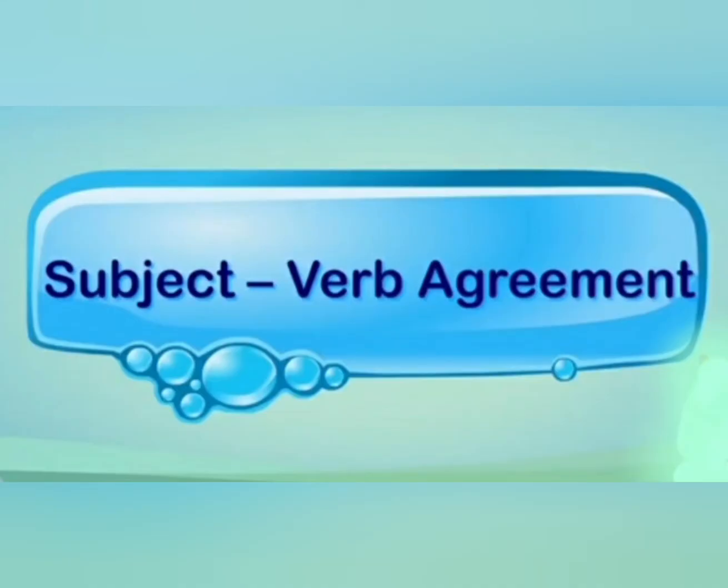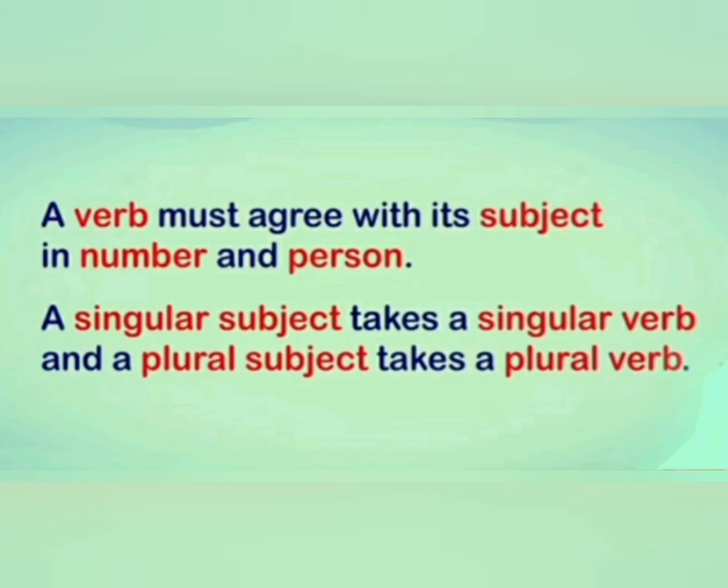Agreement of verb with subject. What is the subject verb agreement? For making a sentence grammatically correct, a verb must agree with its subject in number and person. A singular subject takes a singular verb and a plural subject takes a plural verb only when subject is in third person. Okay? When subject is in third person, singular subject must have a singular verb and plural subject must have plural verb. Let's see some examples.